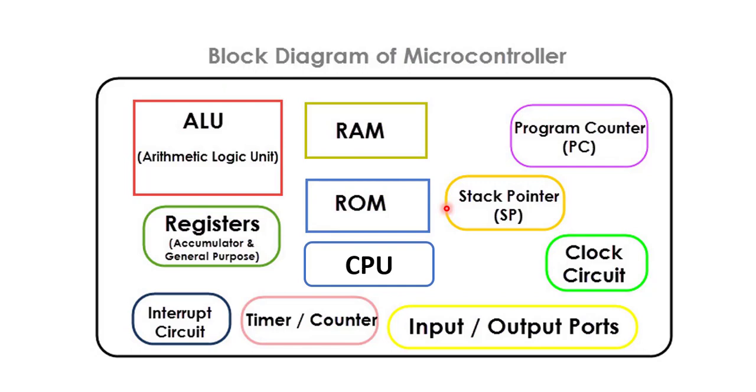So all the features of a microprocessor are present in a microcontroller, but it has integrated peripherals that make the device superior. If we combine all these things, we find a microcontroller on a single chip. So a microcontroller is a very powerful device.